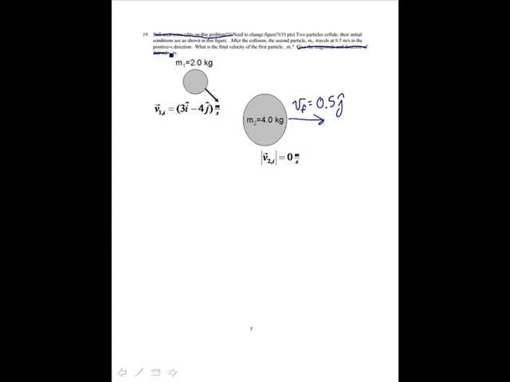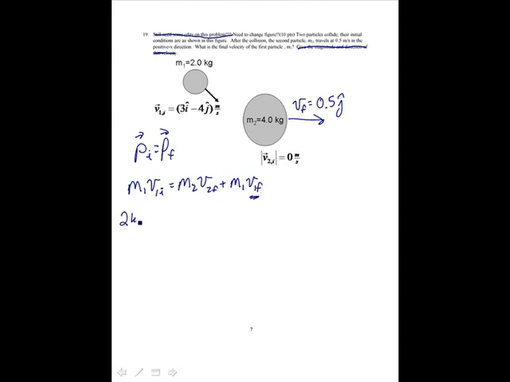So I just start with my conservation of momentum. P_i is equal to P_f, and the P_i is going to be just the first particle, that is m1 v1i, and then it's going to equal m2 v2f plus m1 v1f. And I want to know this final velocity of the first particle. I know everything else, so it's really just algebra, but I have to be careful to keep everything in vector notation. So let's just go and write it in.